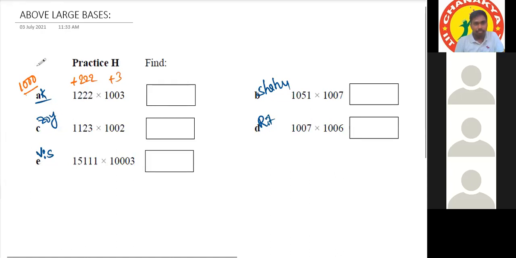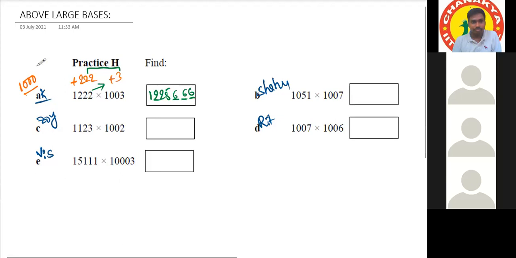The sum is 1225. Now we have to find 3 more reserved digits. We multiply 222 and 3, so our answer will be 666. That's all. Very good.